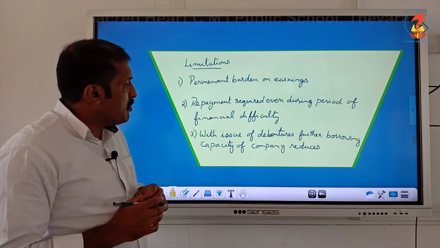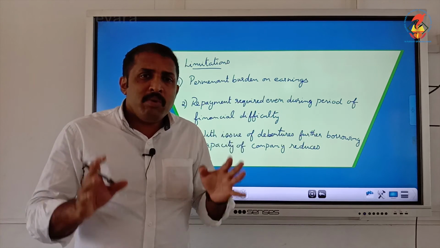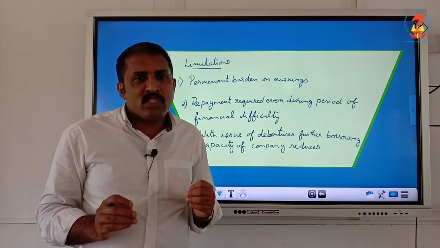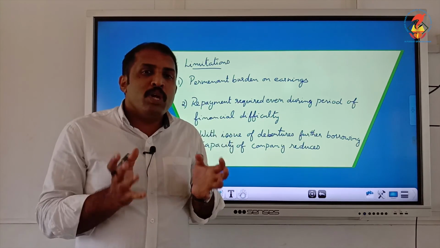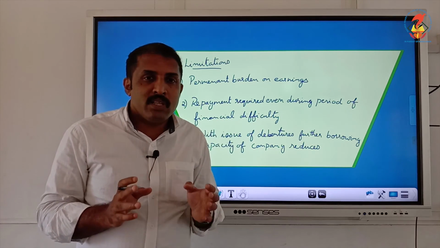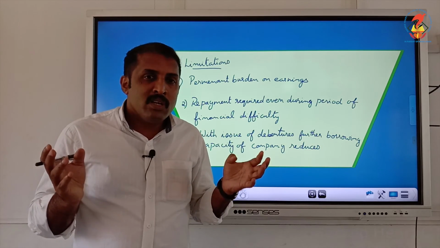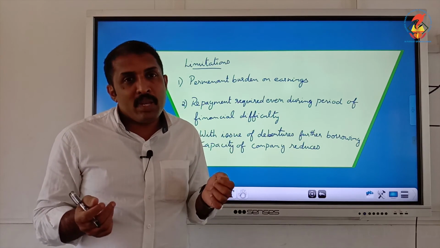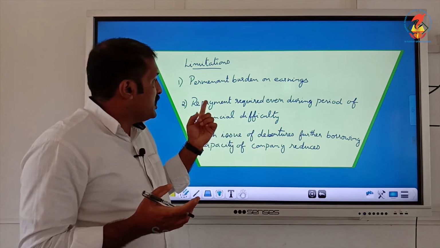The second one is that repayment is required even during a period of financial difficulty, especially for redeemable debentures, which are to be redeemed within a specific period of time. At that time, even if the company is going through financial difficulty and doesn't have much to pay, the company has to make the payment. That is compulsory. That's a difficult situation for the company. When the earnings are not there, even during financial difficulty, the company has to make repayment for debentures. That is a major limitation.